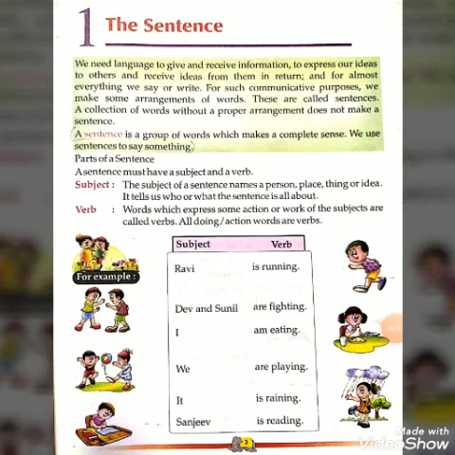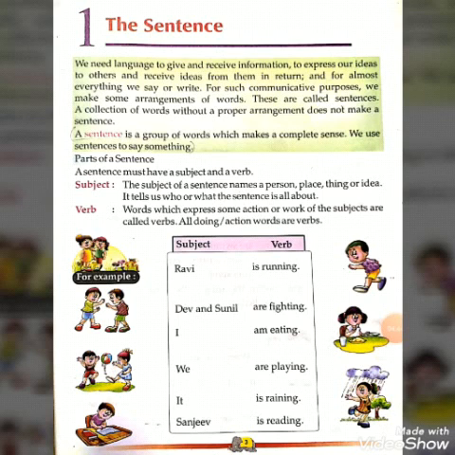Now next, the verb. What is a verb? Words which express some action or work of the subject are called verbs. Always remember that an action word is a verb.